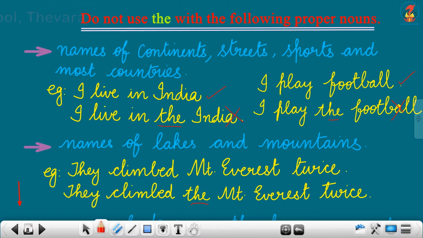I have written here Mount Everest, it's the name of a mountain. So we should not use article the before the names of mountains and lakes. Which is the correct sentence here? They climbed Mount Everest twice or they climbed the Mount Everest twice? Which is the correct one, children? Yes, the first one is correct, the second one is wrong, isn't it?